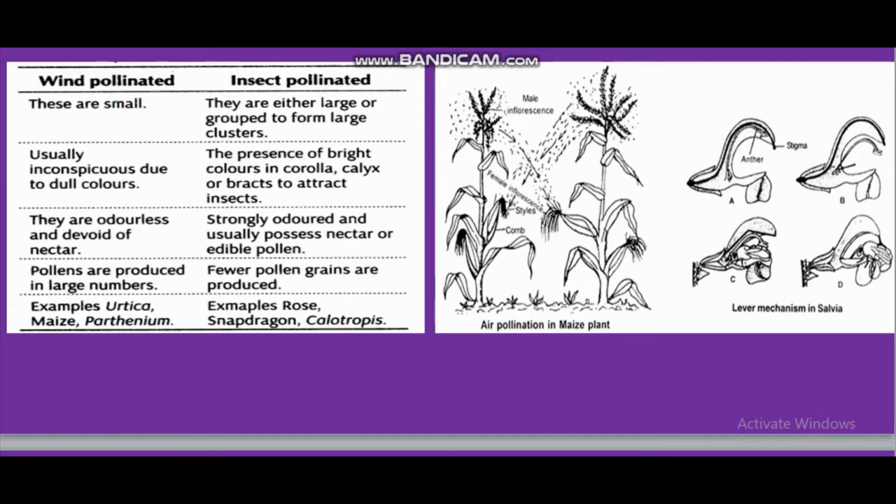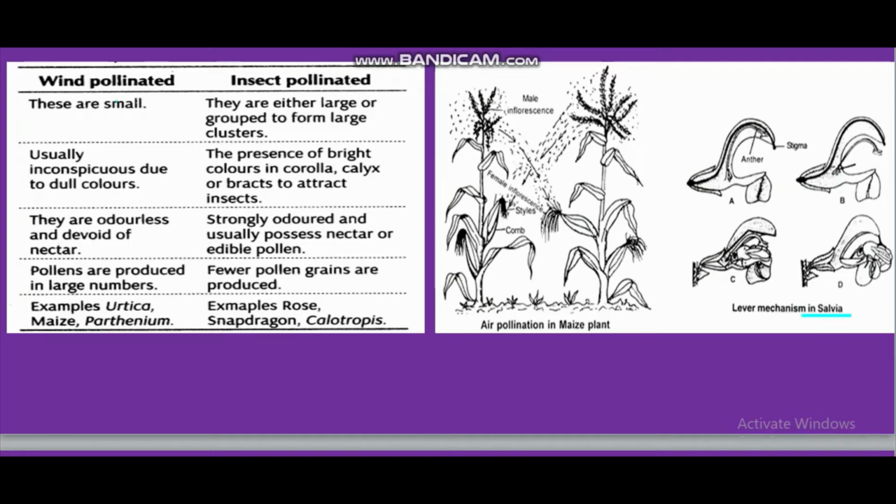I want to show you a picture: one is insect pollination, lever mechanism, and another is wind pollination. Wind pollination, we already talked about this. But this insect pollination picture is not in your book, it is for your information. It is Salvia. The plant name is Salvia, and this process is called lever mechanism.